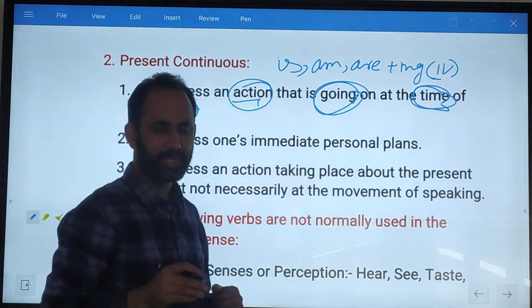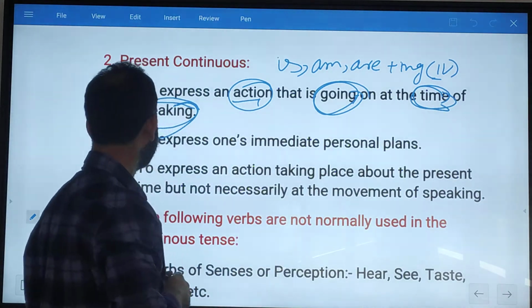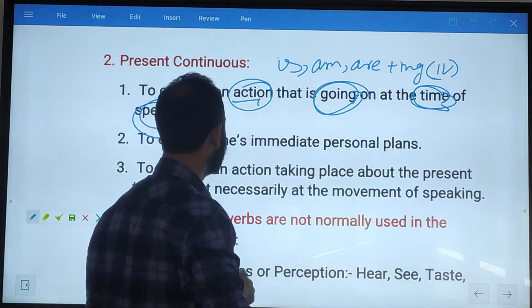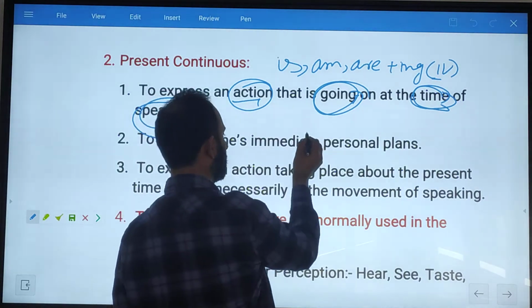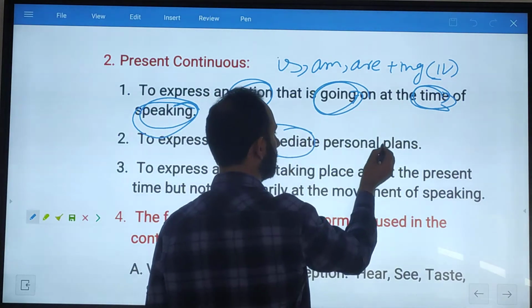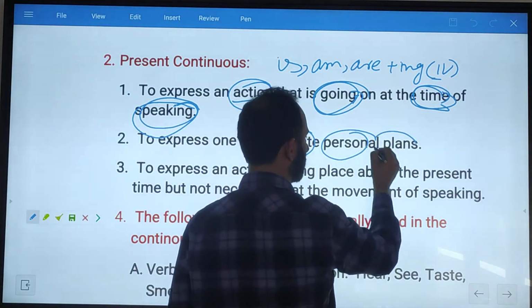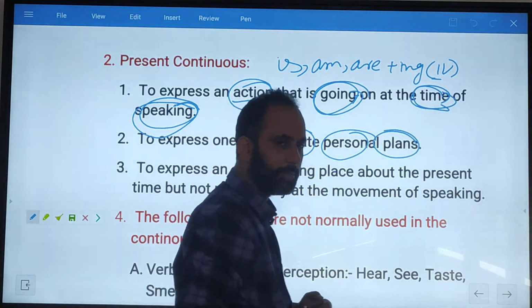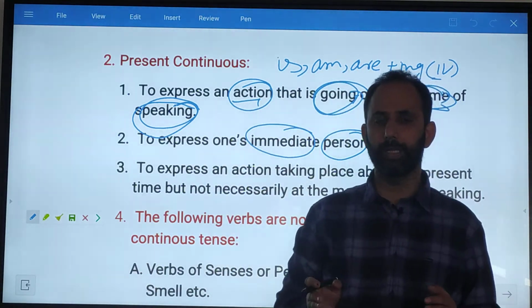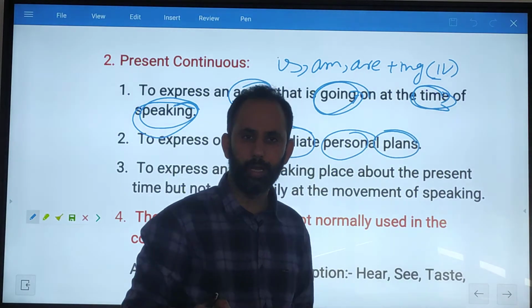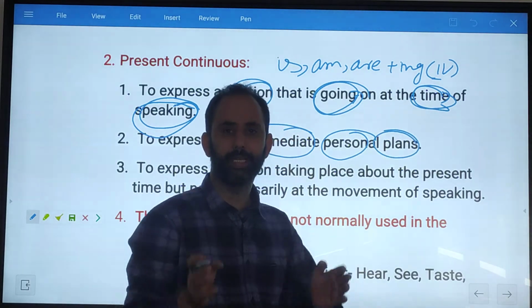Number second, this is very important, to express one's immediate personal plans. I have already told you that present indefinite is used for future tense.